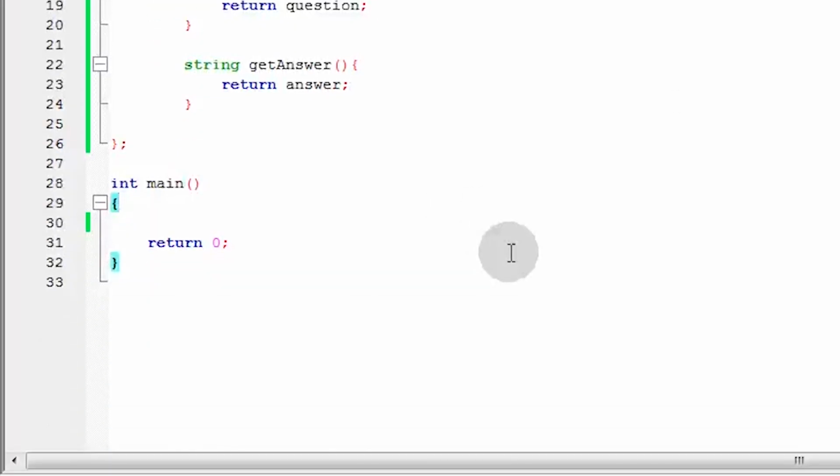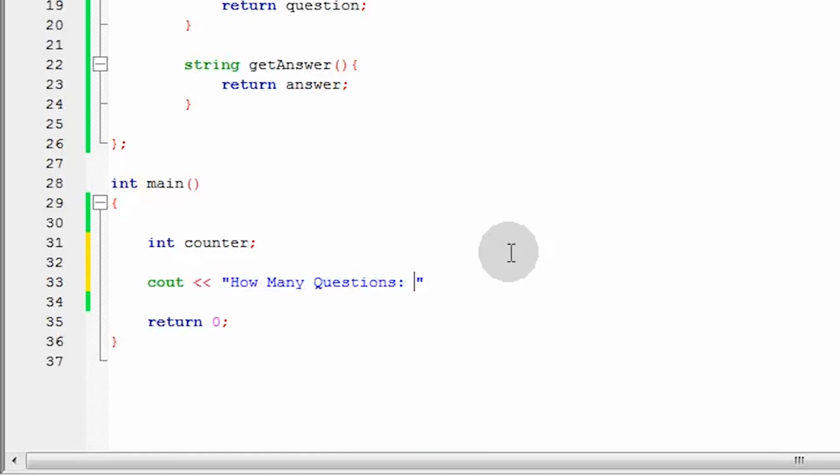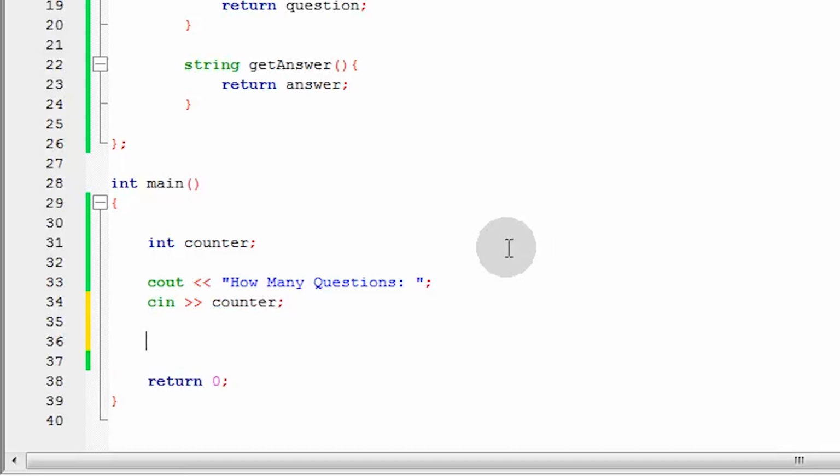So, we need an integer. So, int counter. Then, we need to indicate, cout, how many questions. Then, we need to cin counter. Then, we will declare an array of objects. So, ano yung object natin, which is yung question.